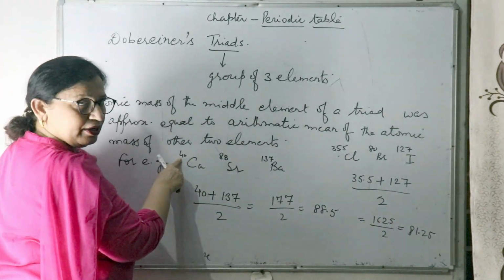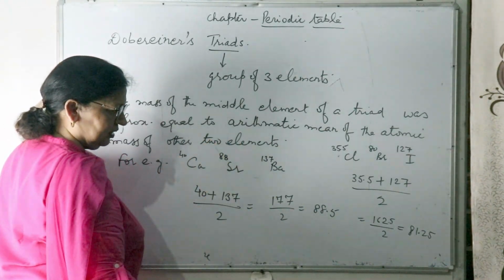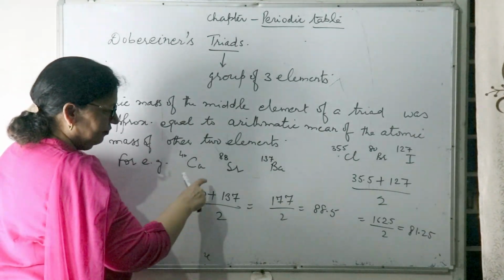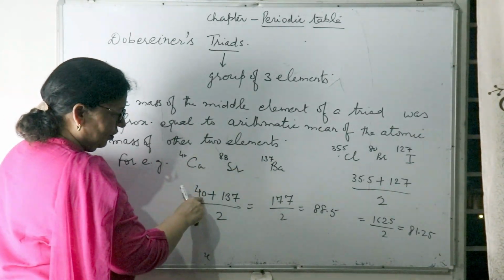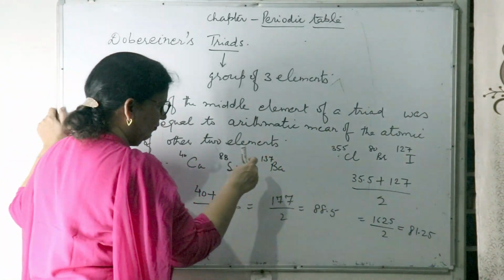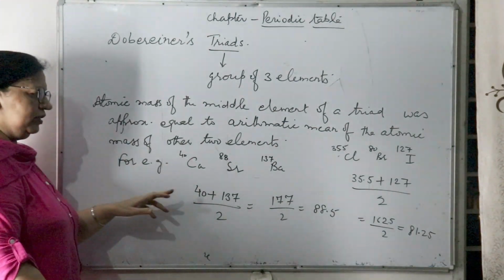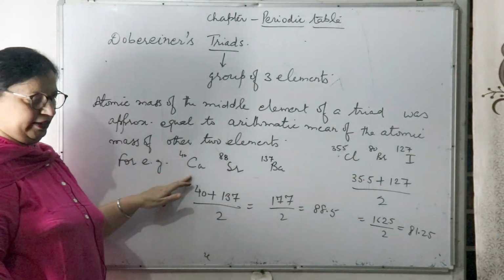Calcium has atomic mass 40, and barium has 137. The mean of these two, 40 plus 137 upon 2, comes to 88.5. Strontium has atomic mass 88, so this can be considered a triad.